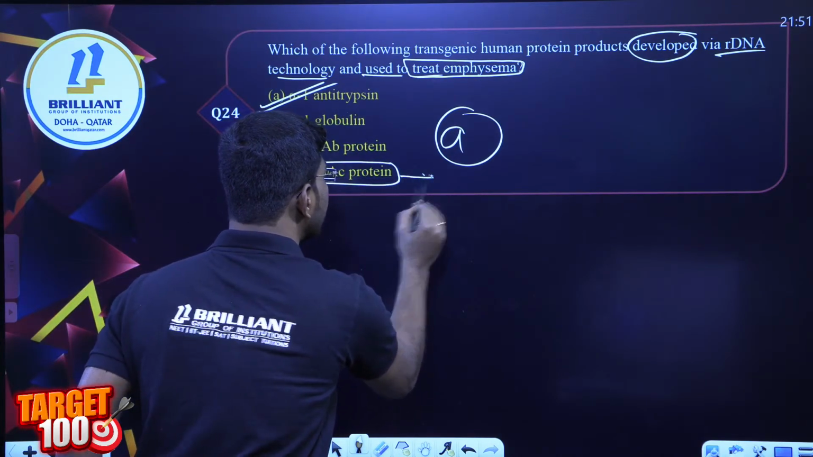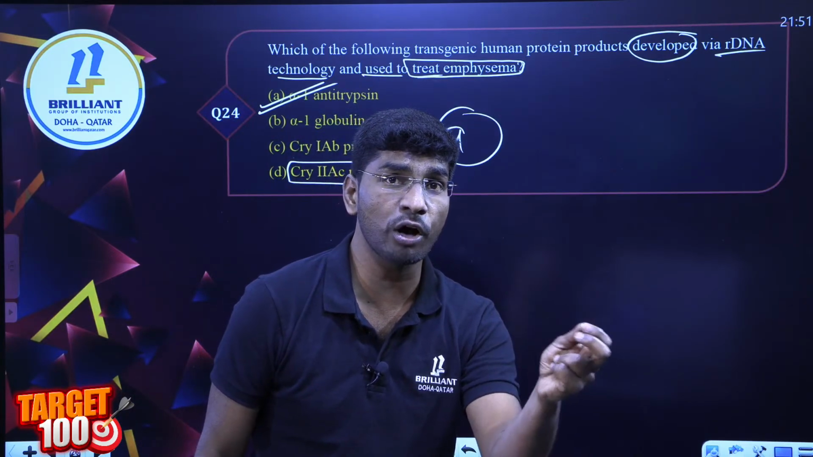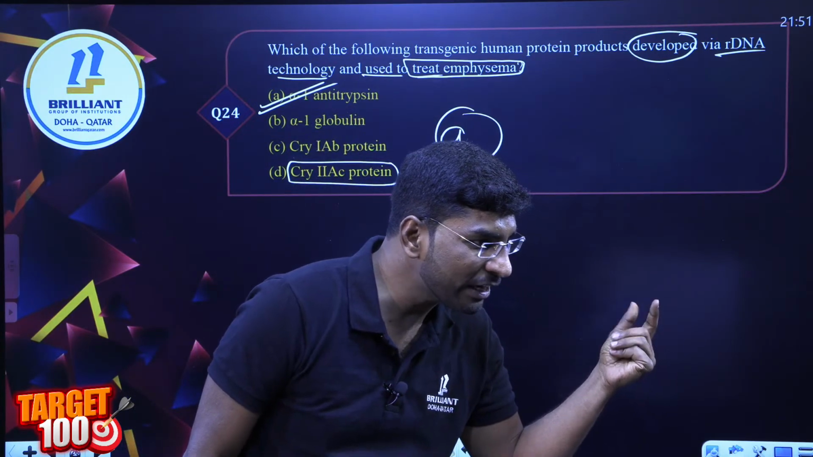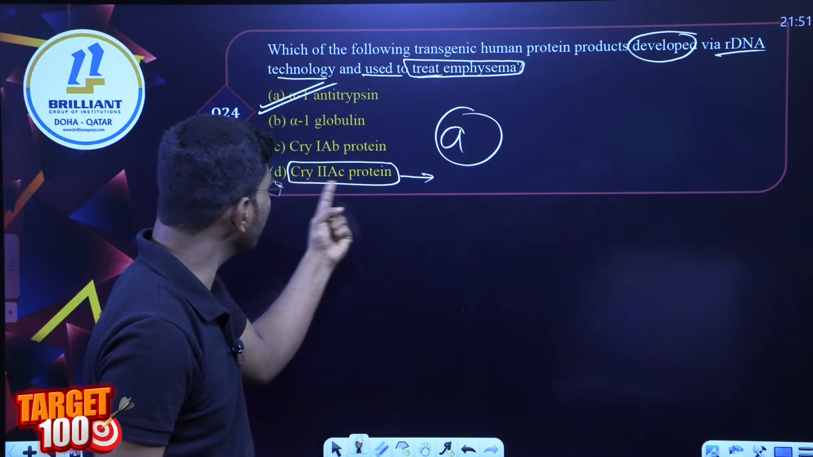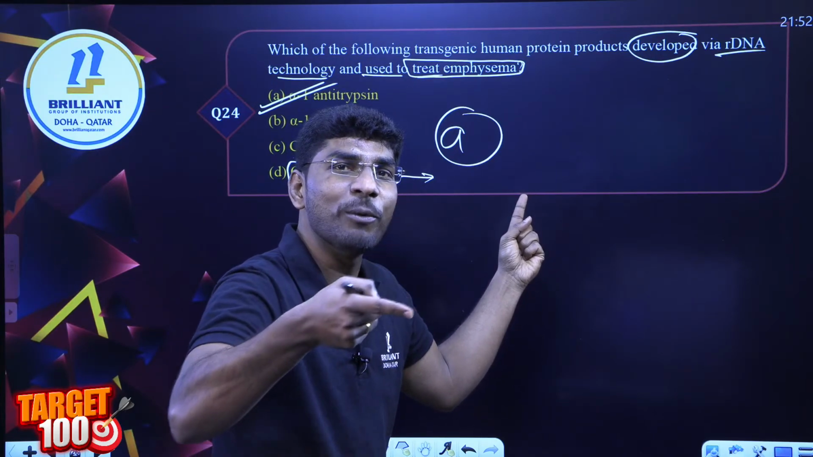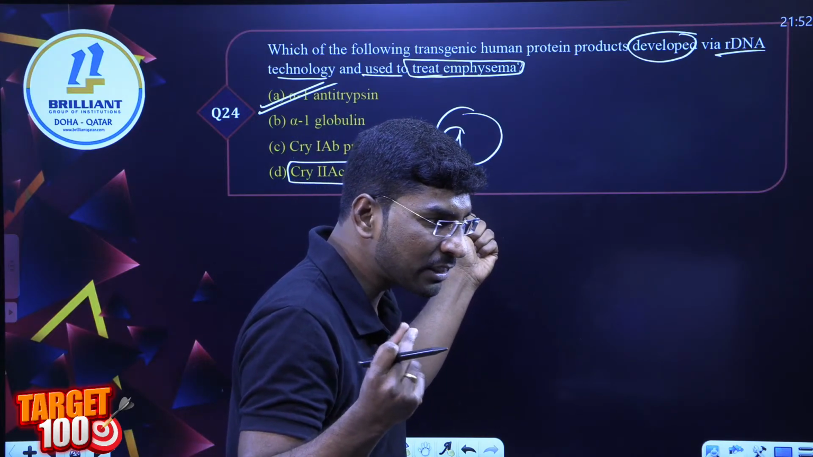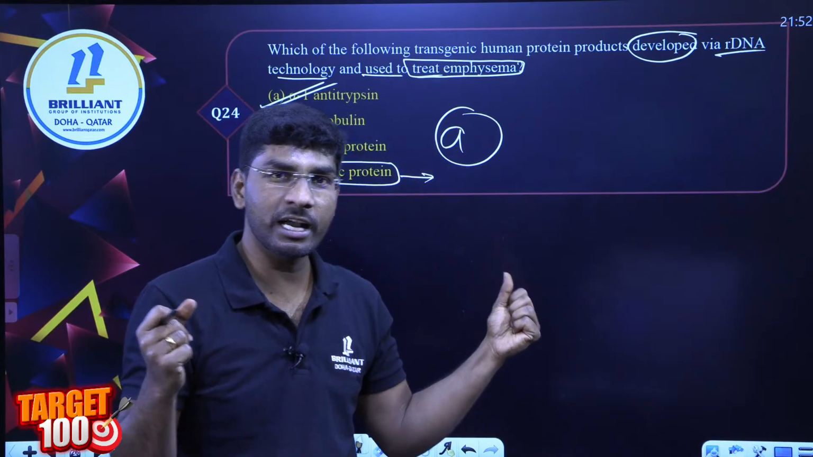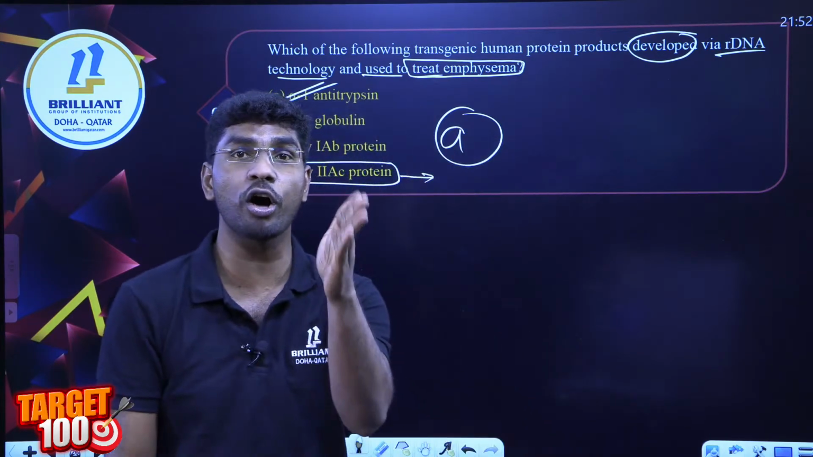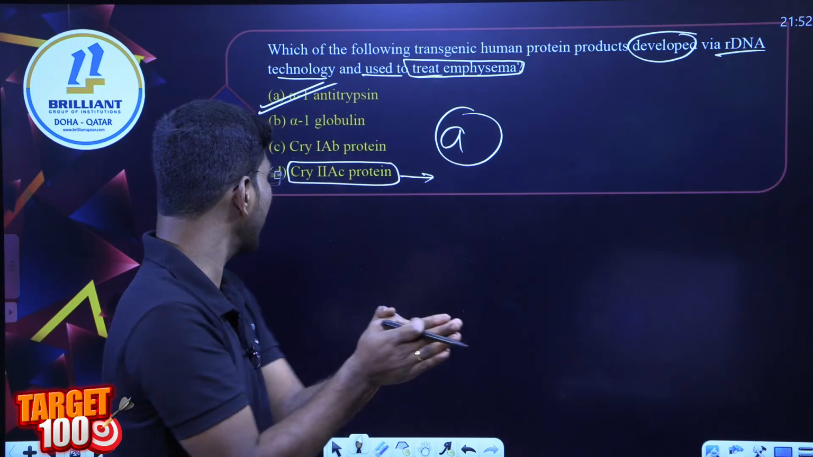Cry2Ab protein is sensitive to what? Cry2 protein is very effective on what type of insects? Answer me, we discussed this one. Hafiz, Sana, come on, anyone of you. Does Cry2Ab protein act on stem borer or cotton bollworm? Sir, it is cotton bollworm. Yes, I told you cotton bollworm, plus Cry2Ab and Cry1Ab. Remember, right? Next question.